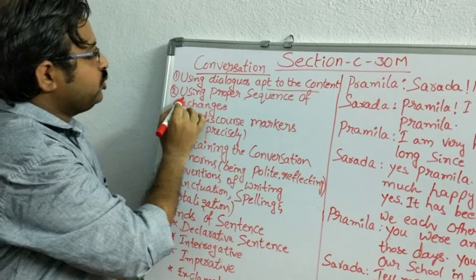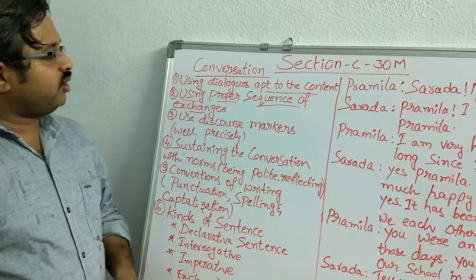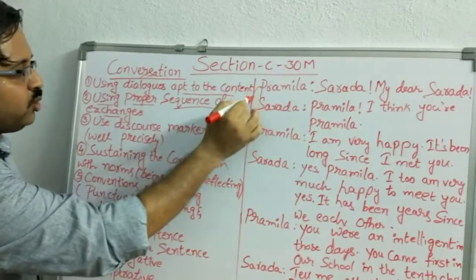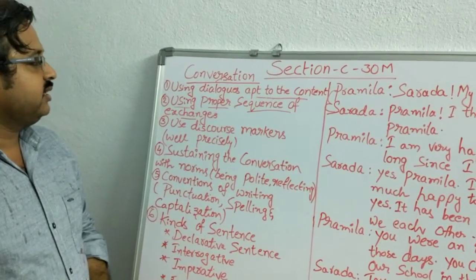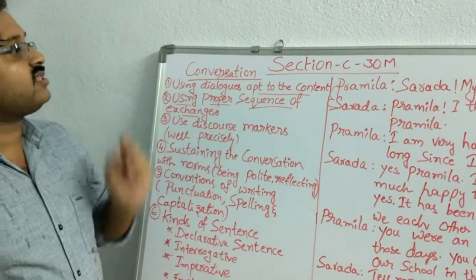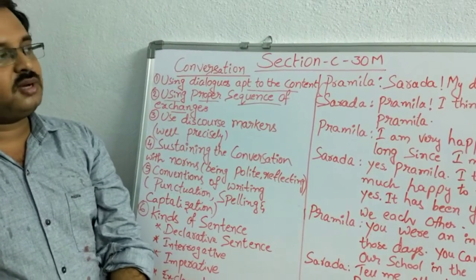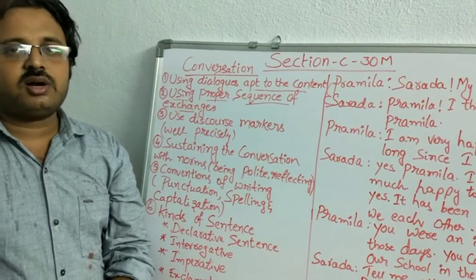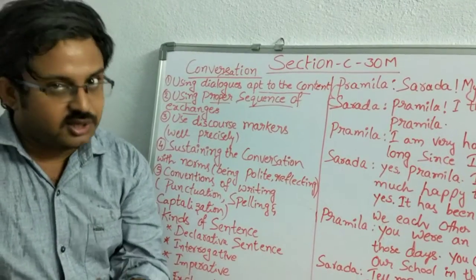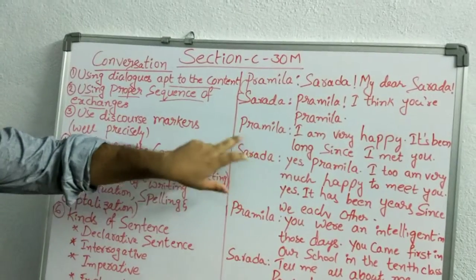Next one, using proper sequence of exchanges. What is the meaning of exchange? Two dialogues are considered as one exchange. So using sequence of exchanges means they must be in the proper order. For example, when I saw my friend, first what should I say? Hi. I should not ask what are you doing here in the first place itself. So just look at the second pair of words or second exchange.